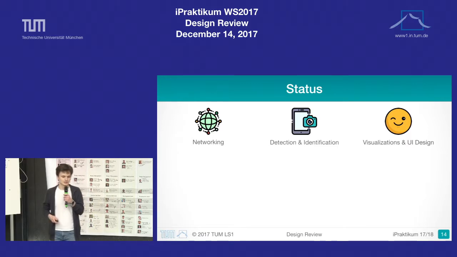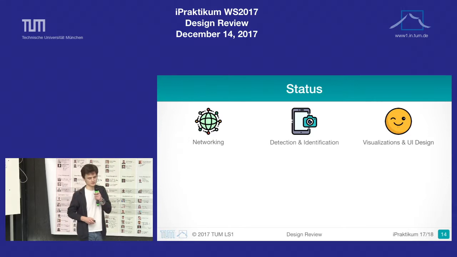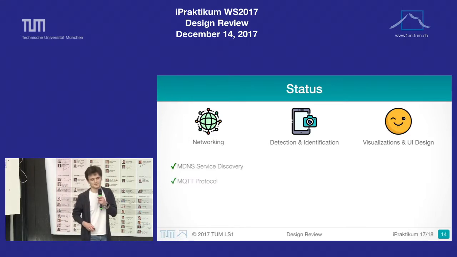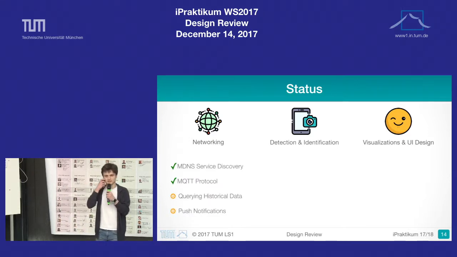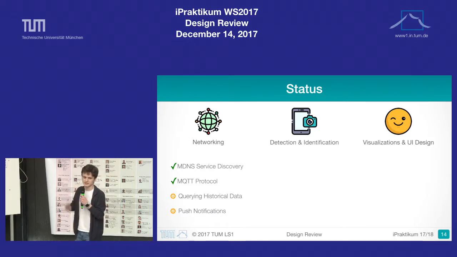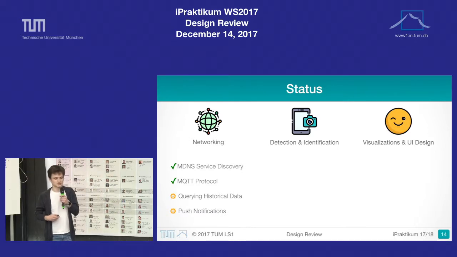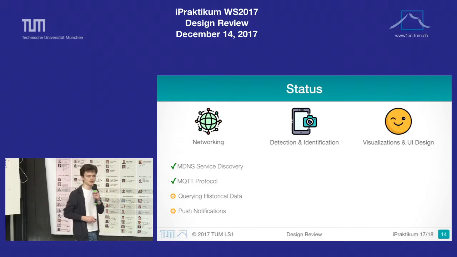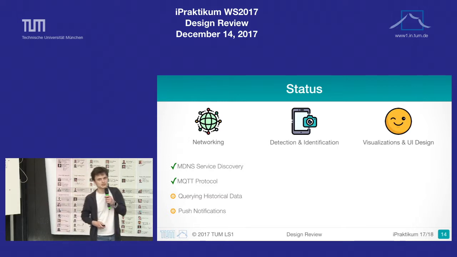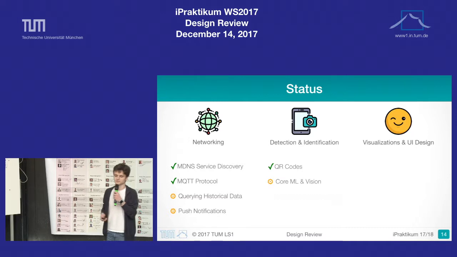Which are networking, detection and identification, and visualizations and UI design. We already implemented streaming live data, so we have mDNS service discovery and the MQTT protocol, and plan to implement historical data and getting push notifications on an iPhone.